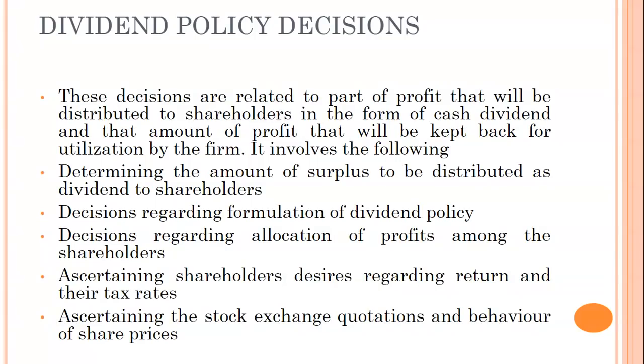Dividend decisions. These decisions are related to part of profit that will be distributed to shareholders in the form of cash dividend, and that amount of profit that will be kept back for utilization by the firm. Okay. Now the profit rises in the business. At the end of the financial year, let us say the profit rises. The investors are always looking for a high level of dividend.